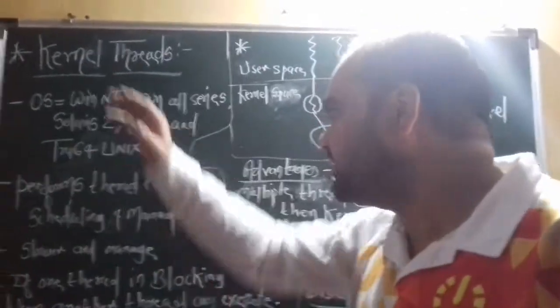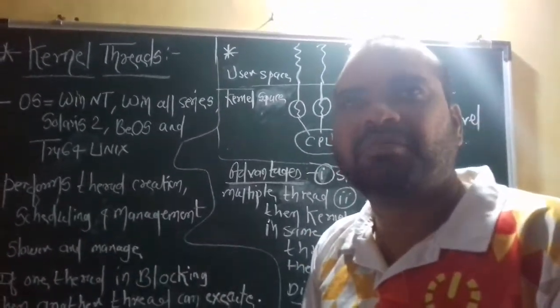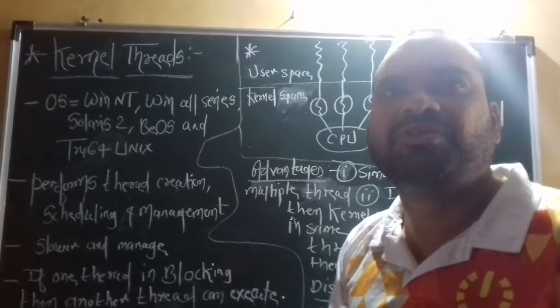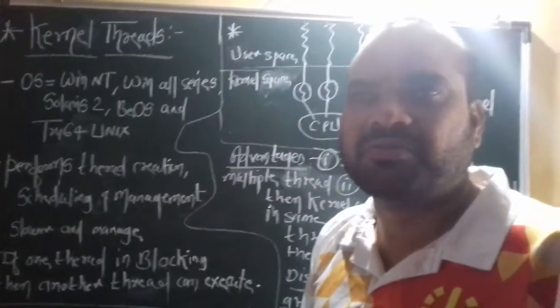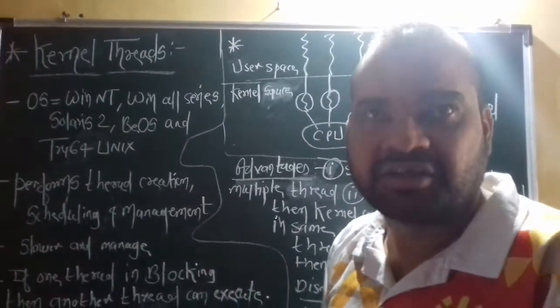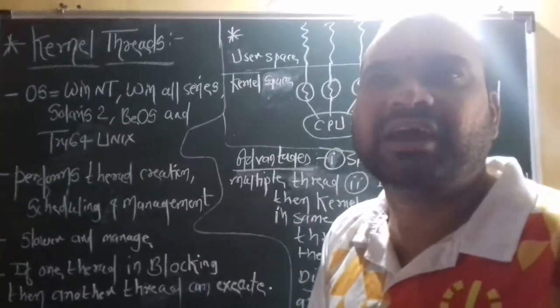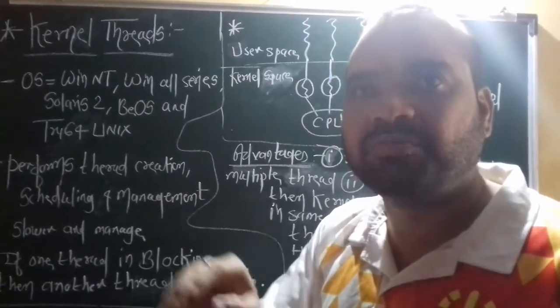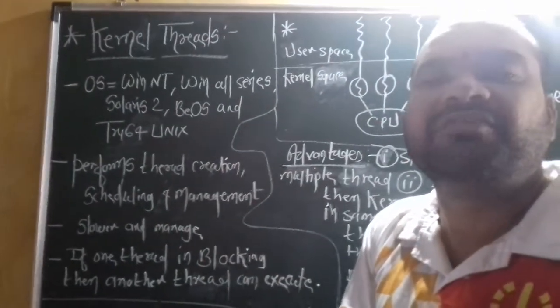Here is an example. Suppose we are sending email messages from one email to another. You know very well that in Gmail we can send only 25 MB in size. So in Gmail a user is limited to 25 MB.